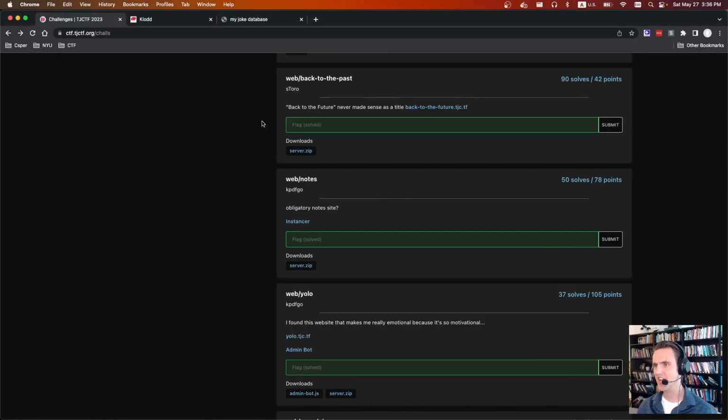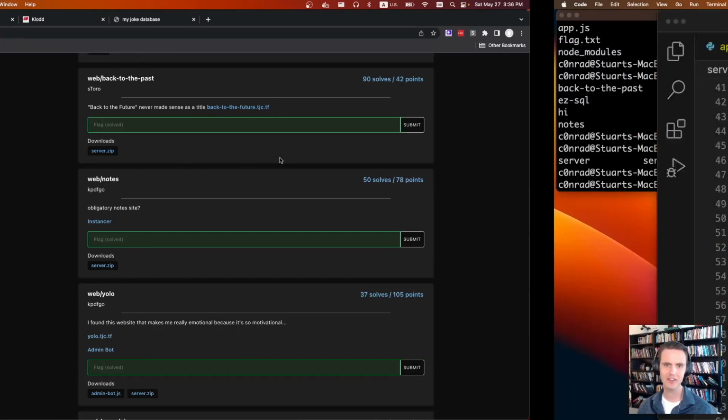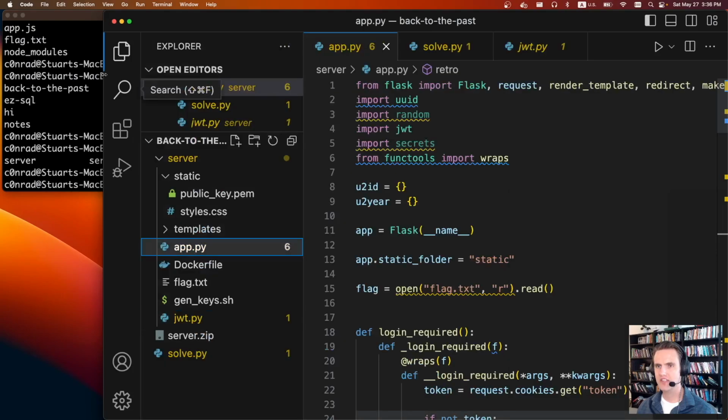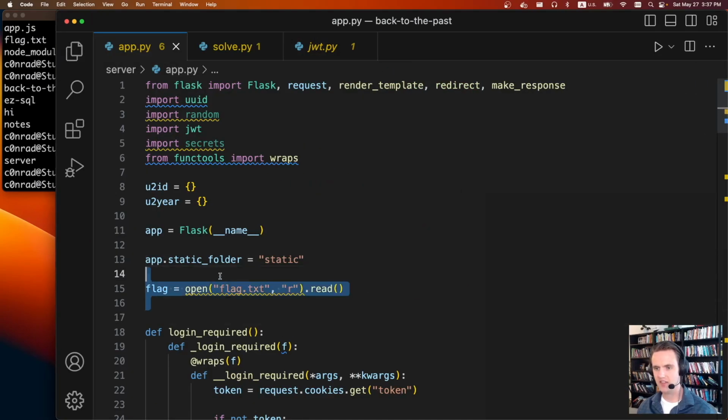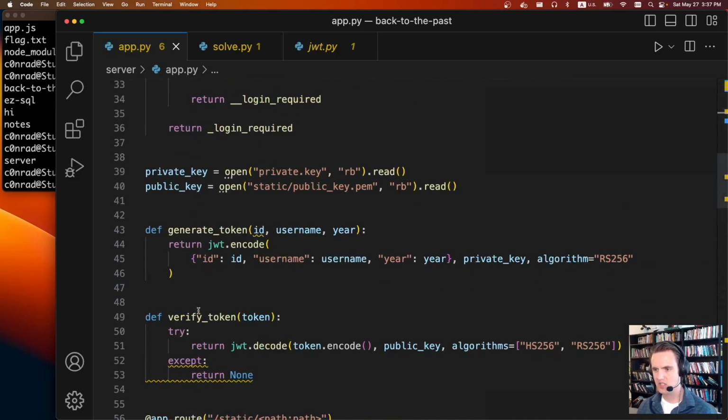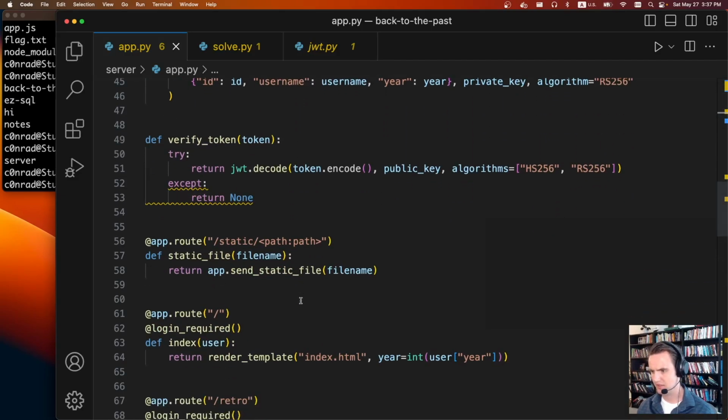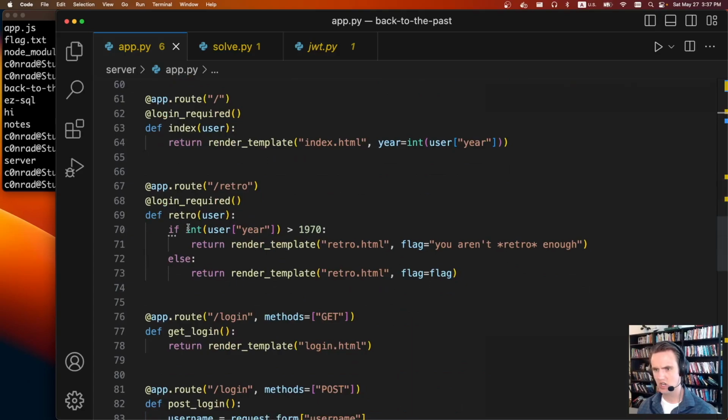Fun. The next challenge is web back to the past. We're given a shared URL and a download file. The download file is another Python app. We have an app.py. We can see in the app.py it's going to load the flag, and if we scroll down a bit, we can see that when our user year is less than 1970, it'll return the flag to us.